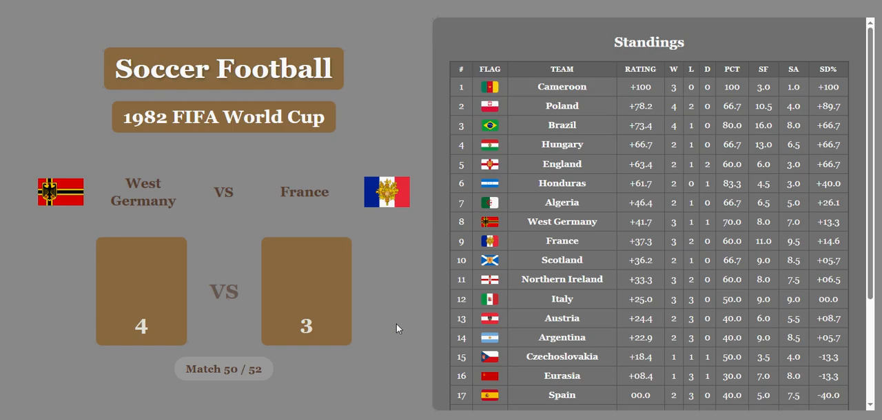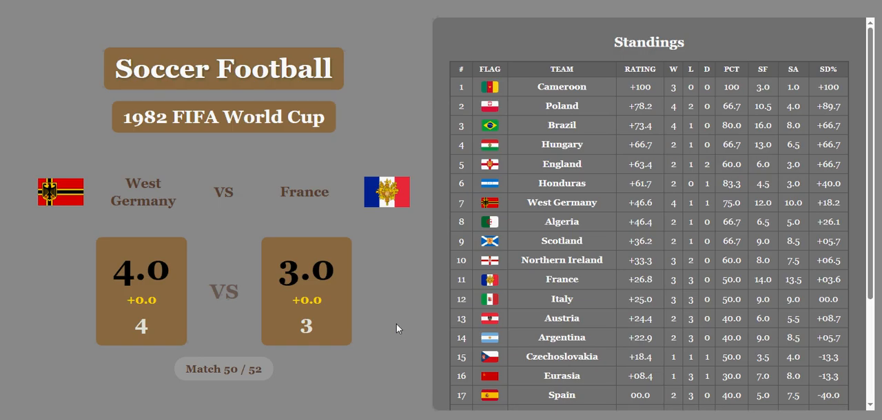West Germany versus France, 4-3. With a big win for West Germany because they were 8th and 9th place. Now Germany's 7th and France falls to 11th. So placing in those top 10 positions is a really difficult thing to do.